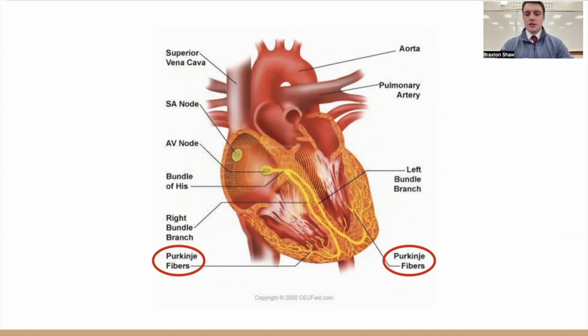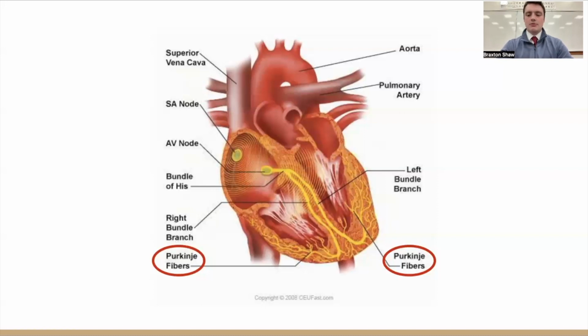These fibers are specialized myocardial fibers that conduct an electrical impulse that synchronizes contractions, so it can help the heart beat. It's essential for maintaining a consistent heart rhythm.